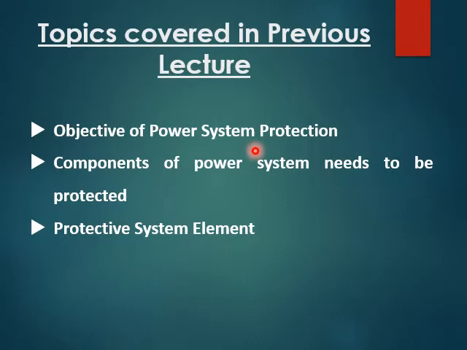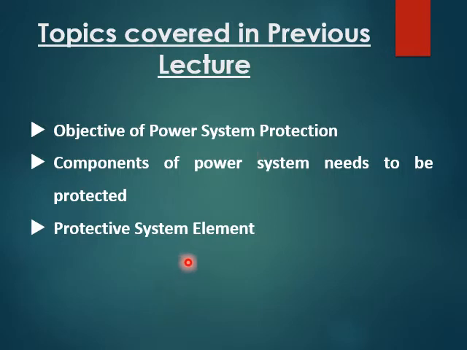Here we don't find only one generator in a power station. There will be more than two generators which are synced to each other. At the same time, the power transformers are synced, and the bus bars are synced. So if any fault occurs on the bus bar, it can cause a breakage in the first section as well as in the second section of the whole station.